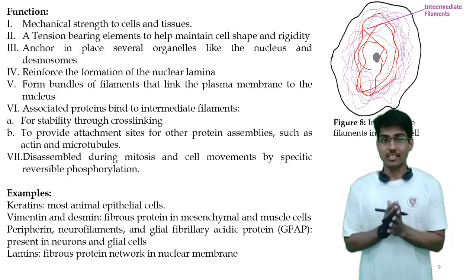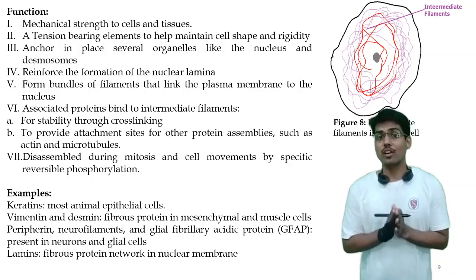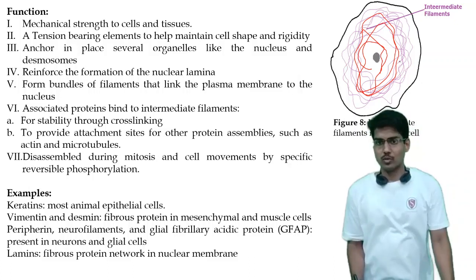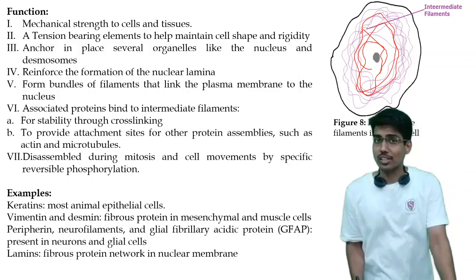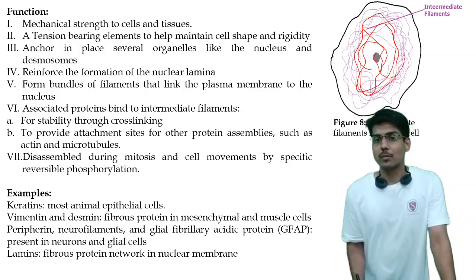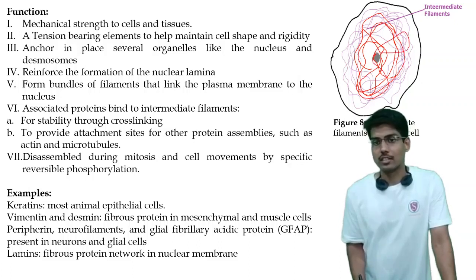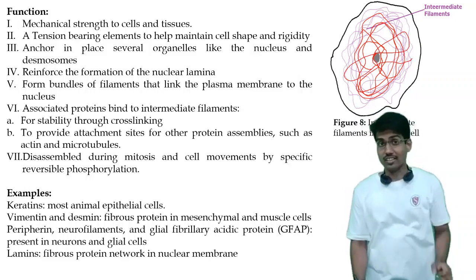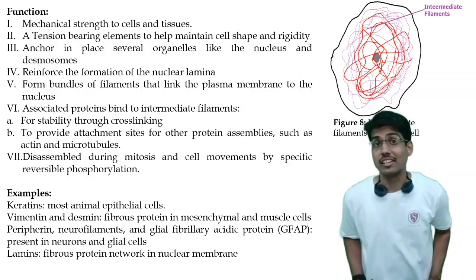They also anchor in place several organelles like the nucleus and desmosomes. In the case of the nucleus, the fixed position of the nucleus is determined with the help of these. Many such threads anchor the nucleus at one place. The nucleus won't be able to move anywhere because around it there is a network of these intermediate filaments.